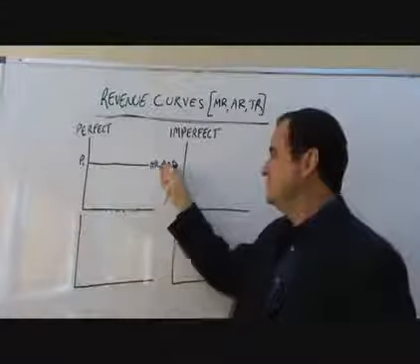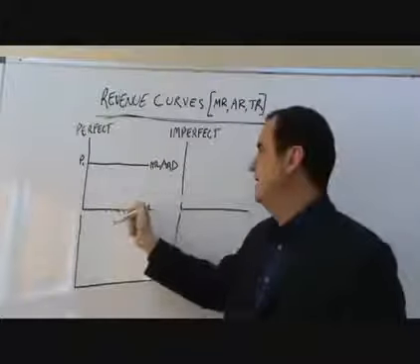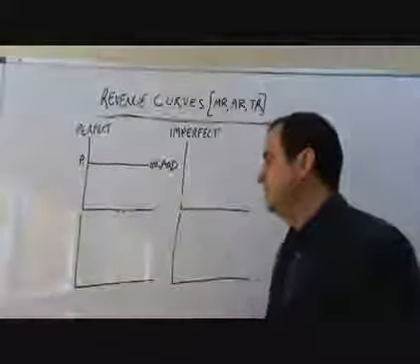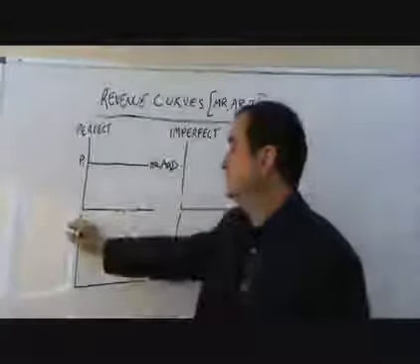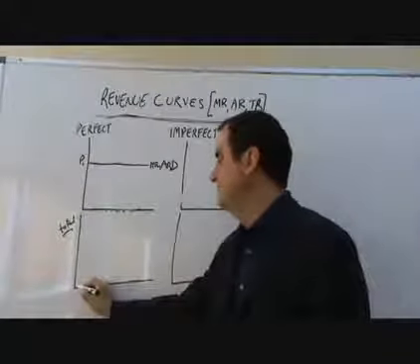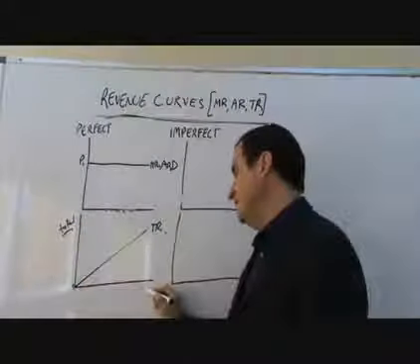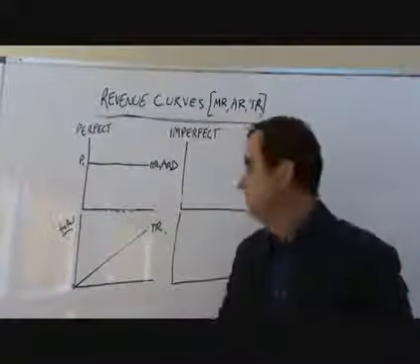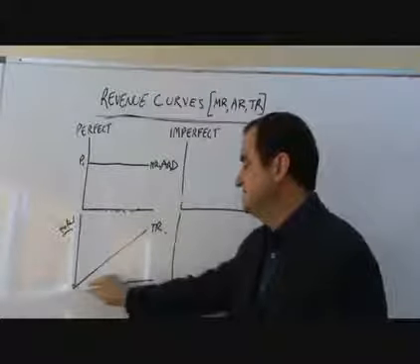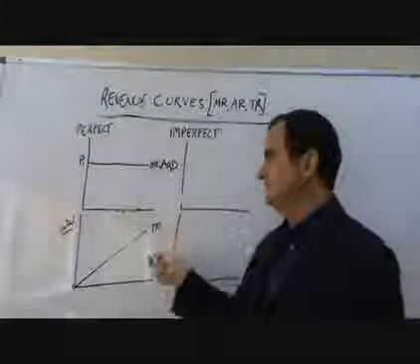So the extra revenue gained for each extra sale is the same. It's always P. And so that's also the average revenue. And that's a very easy curve to draw. So total revenue will simply rise in a linear fashion. It starts at 0, 0, with no output, there's no revenue. But with each extra unit they sell, they'll get an extra P1. If they sell 10, they'll get 10 times P1. If they sell 20, they'll get 20 times P1, and so on. So this is a very easy set of curves.